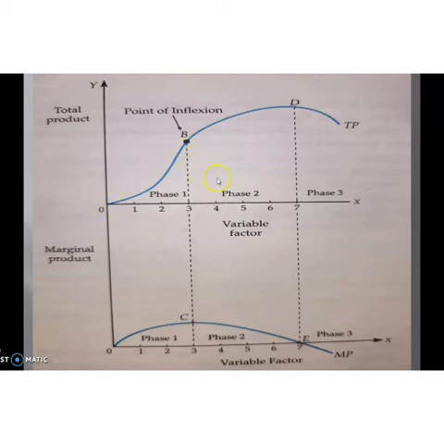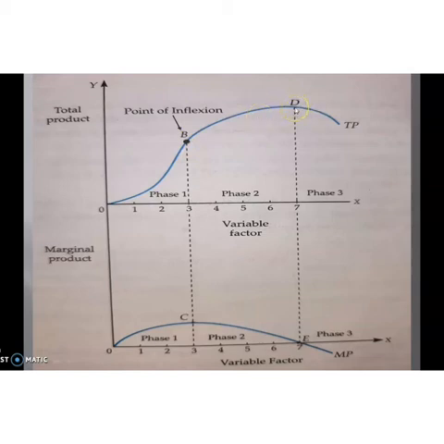Then the second stage or phase 2 is from variable factor 3 to 7. In this stage, what happens? It starts from 3 to 7. So here TP is increasing, and it reaches the maximum.